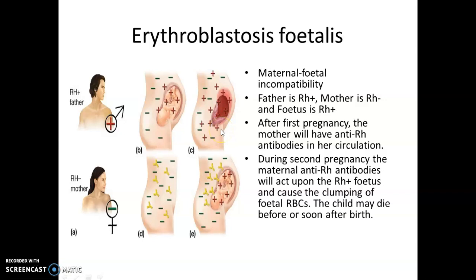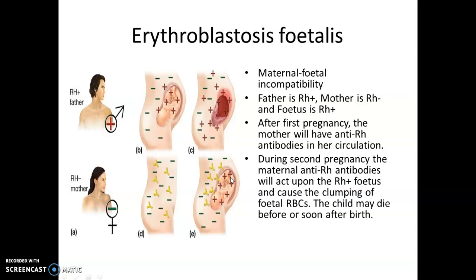And if the mother conceives for a second time, and if the child is Rh positive, the maternal anti-Rh antibodies which are already present in the body of the mother will act upon the RBC of the Rh positive fetus, and this will cause the clumping or agglutination of the fetal RBCs.